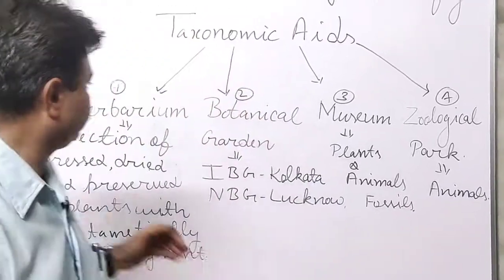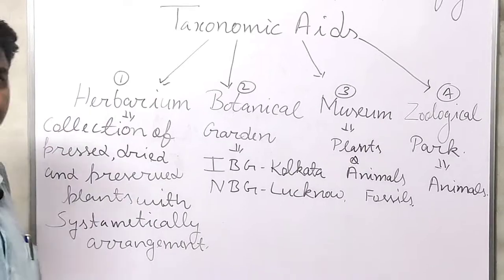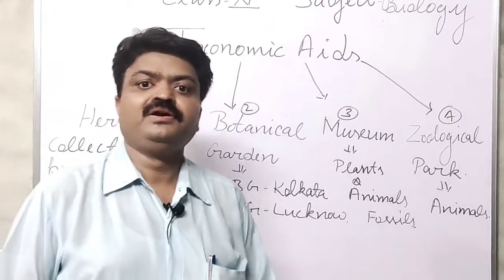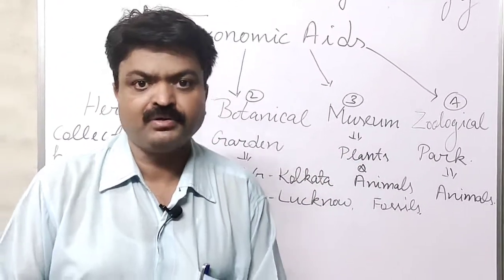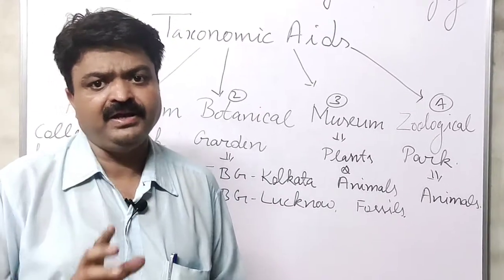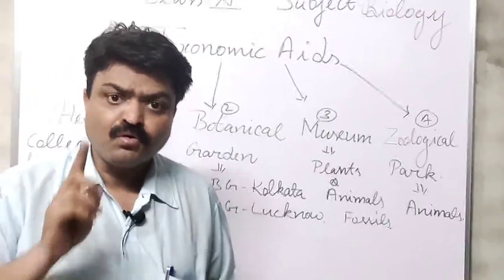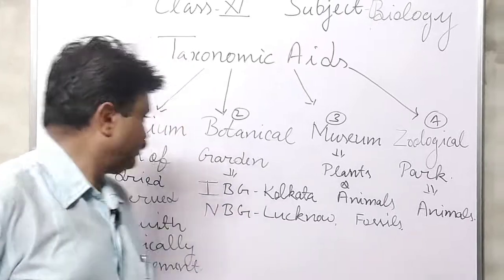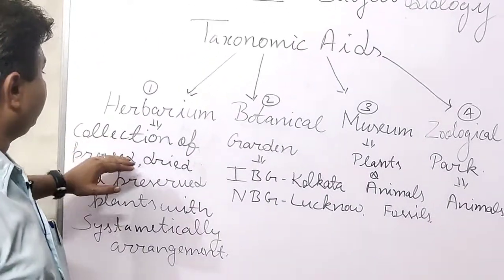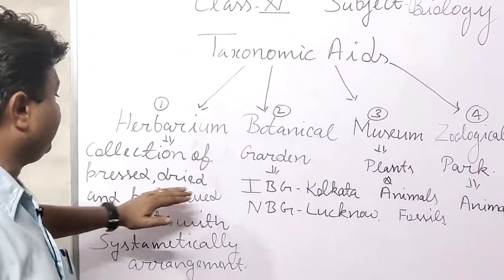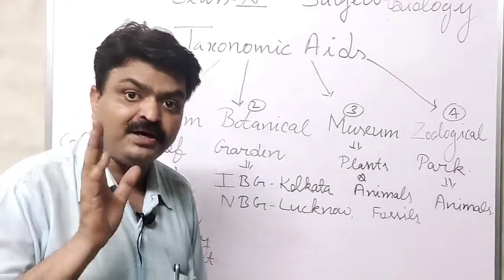First is herbarium. Now what is herbarium, student? It is a particular file, and that file has different papers. On those papers there is a collection of pressed, dried and preserved plants.